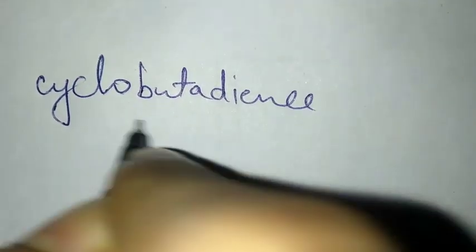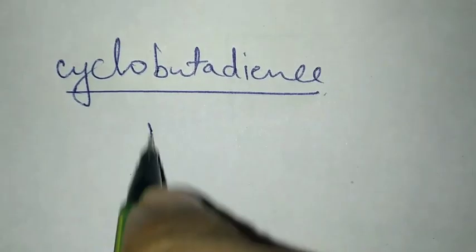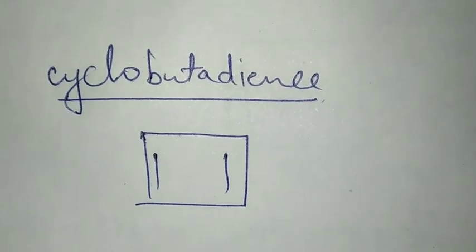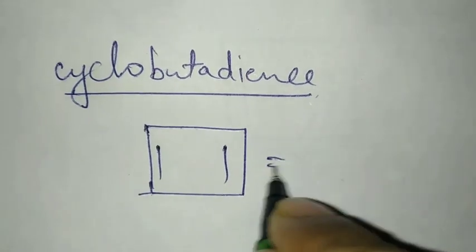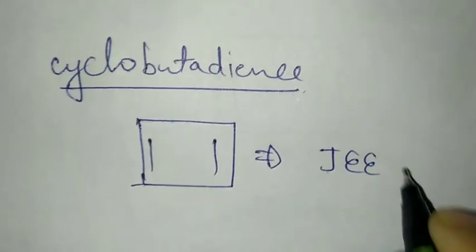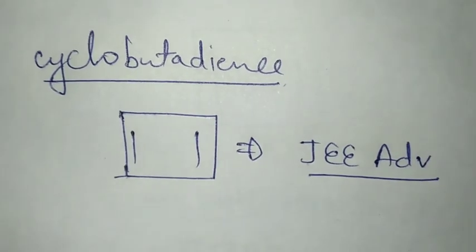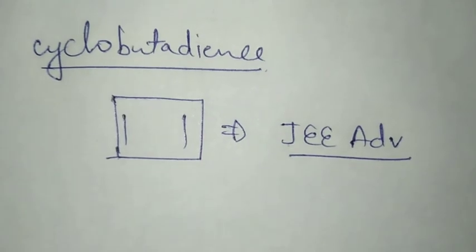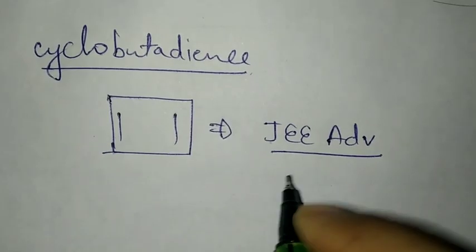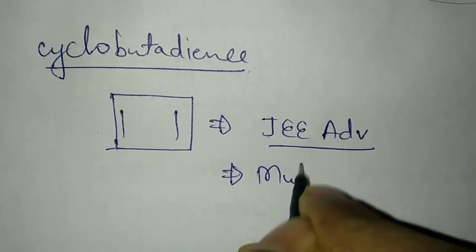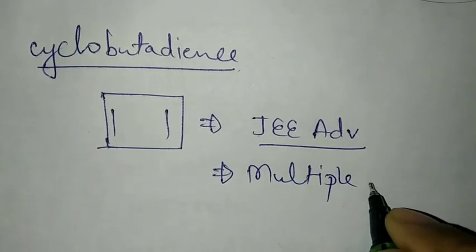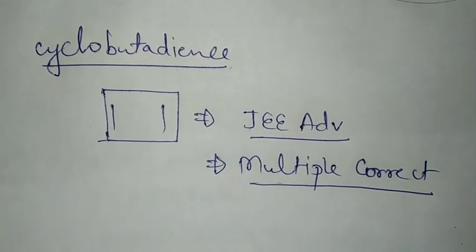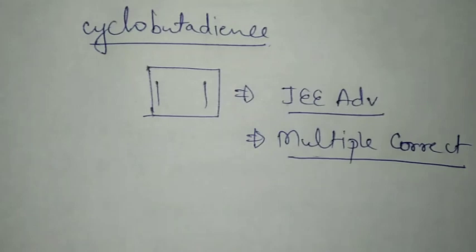Cyclobutadiene. So we will discuss cyclobutadiene and all its properties and all the different scenarios which are going to help you to solve the different problems of JEE Advanced. What I am going to discuss today may come in the JEE Advanced as a multiple correct question. So it is very important for multiple correct questions, and you might have faced some problems when you are preparing for it.